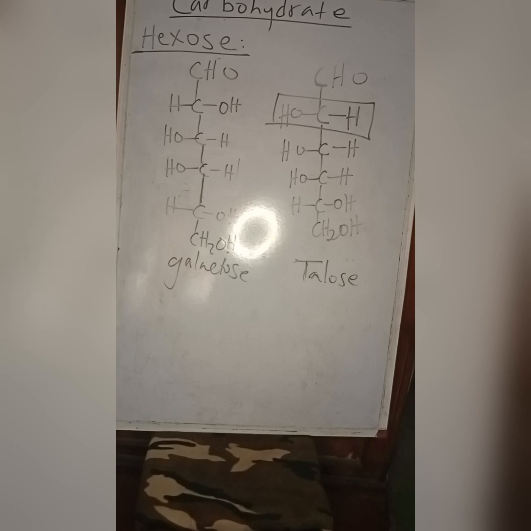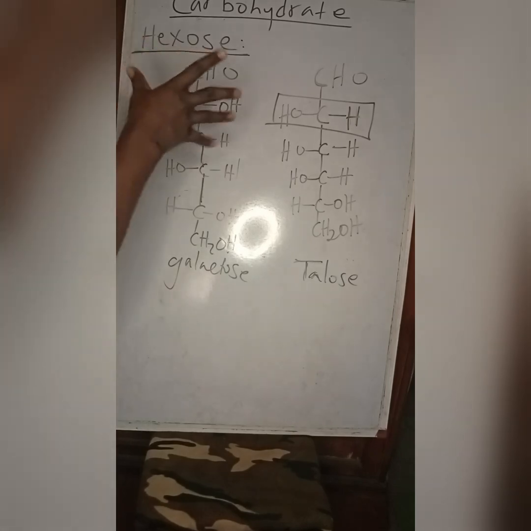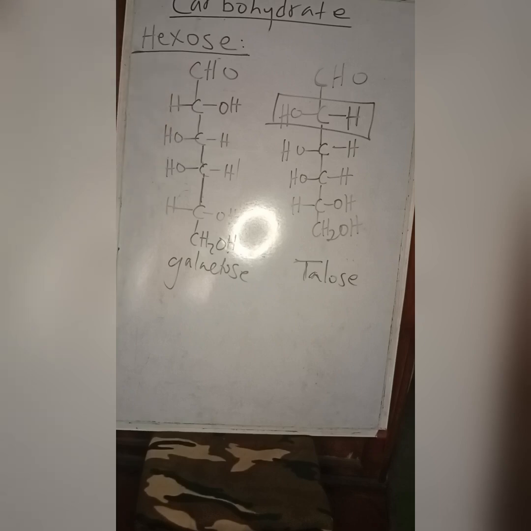Now quickly we look at the heptoses. Remember I said monosaccharides are sugars that have 3 to 7 carbon atoms, so it's not 3 to 6. Heptoses such as mannoheptose and pseudoheptulose, those are the two common examples.